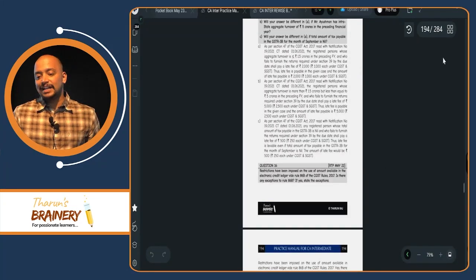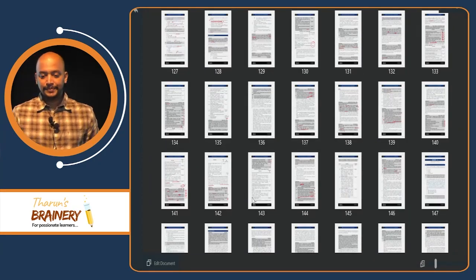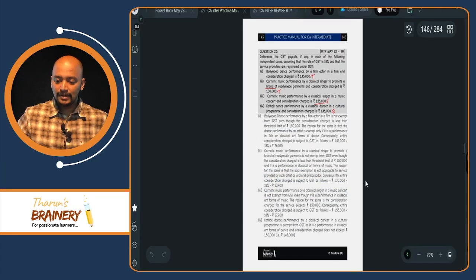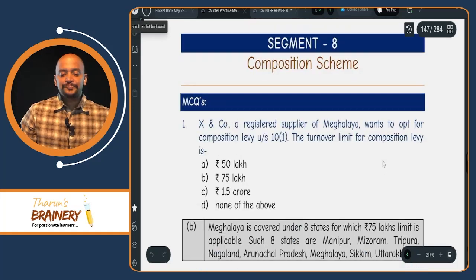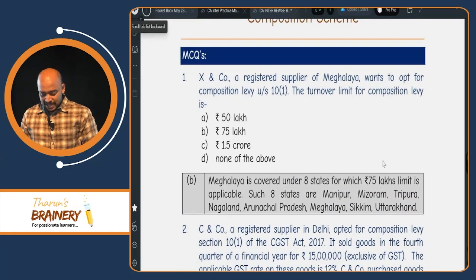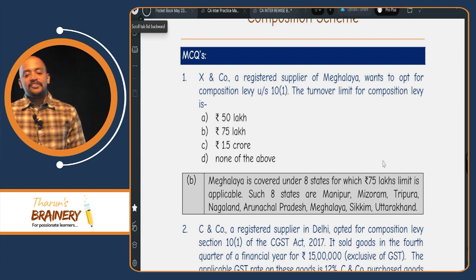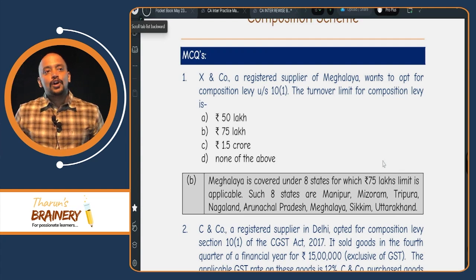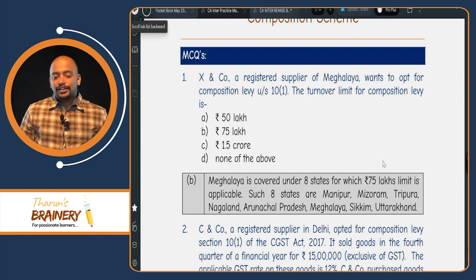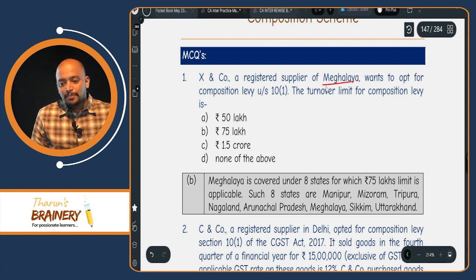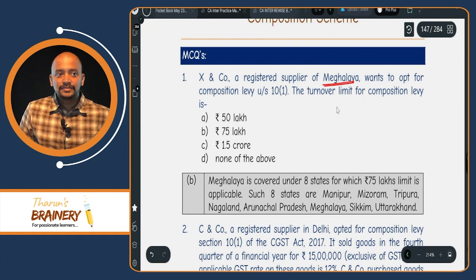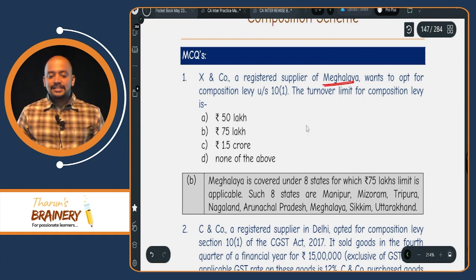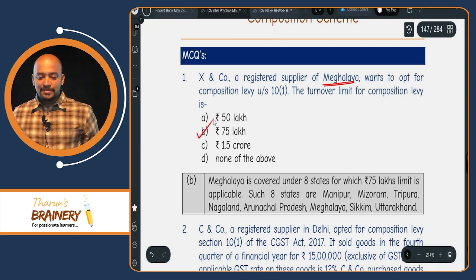Page number 146. First the MCQs we will complete. Exxon Company, a registered supplier of Meghalaya, wants to opt for composition levy under section 10(1). The turnover limit for the composition levy in Meghalaya: Meghalaya is in the special category states, so what will be the limit? 75 lakhs will be taken as the limit.